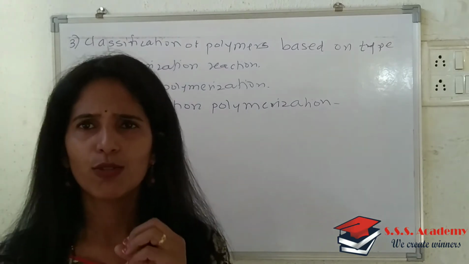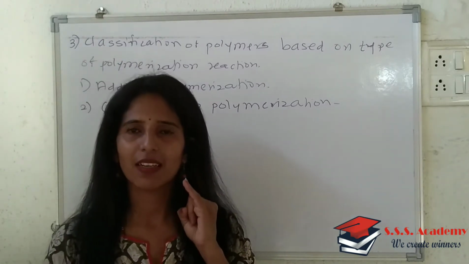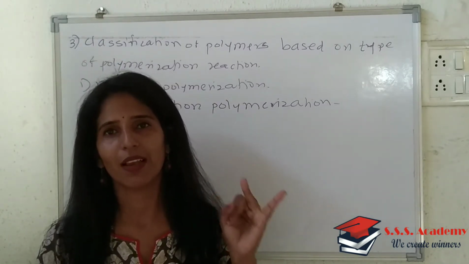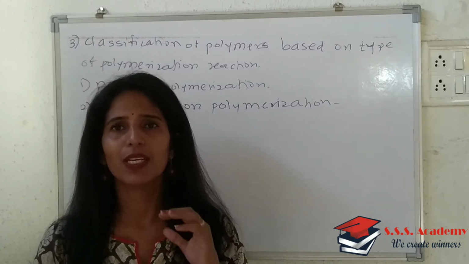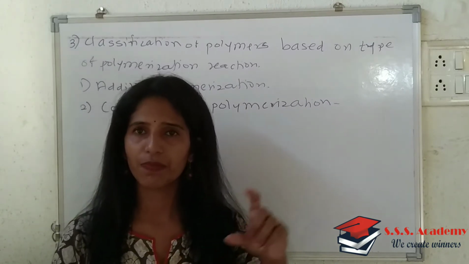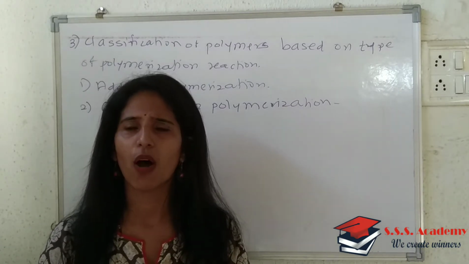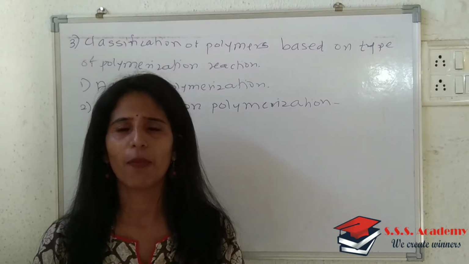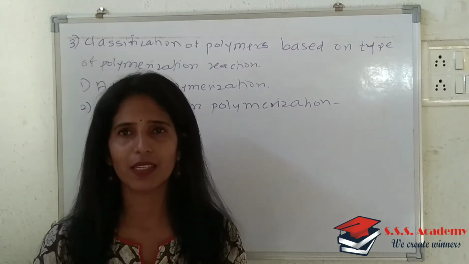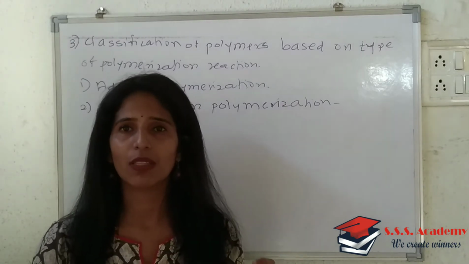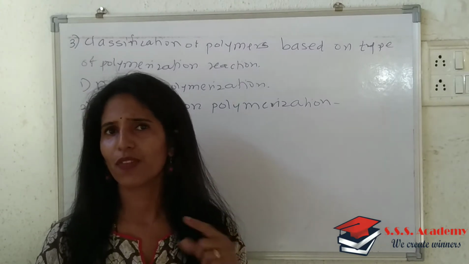Then we have done with the first basis for classification, that is addition polymerization, and I have explained that through a free radical mechanism where three steps were there. One, chain initiation; second, chain propagation; and third, chain termination. The overall mechanism is called free radical mechanism because whatever free radicals are involved, either from benzoyl peroxide, tertiary butyl peroxide or acetyl peroxide, that free radical plays a very important role while undergoing addition polymerization, and that's why it is called free radical mechanism. So in the last lecture we have done with that.